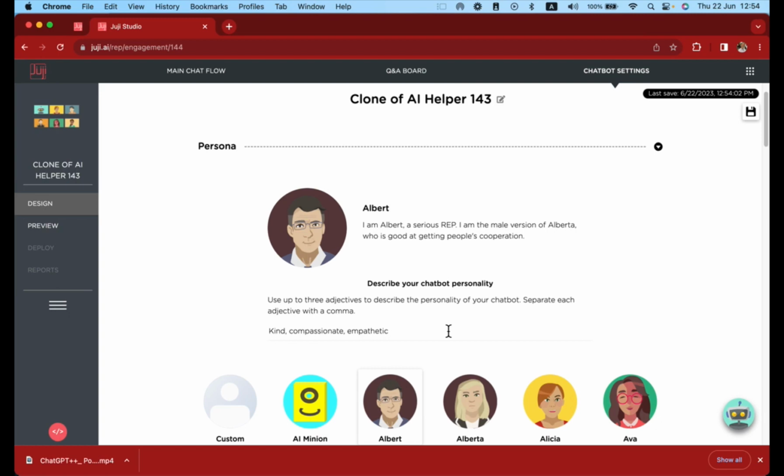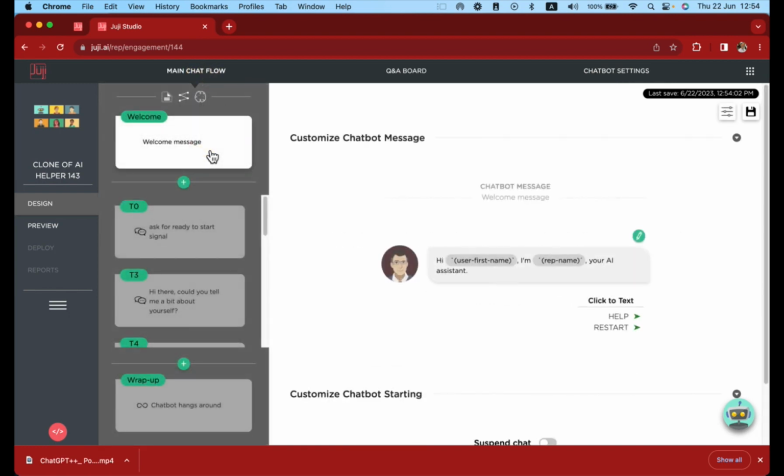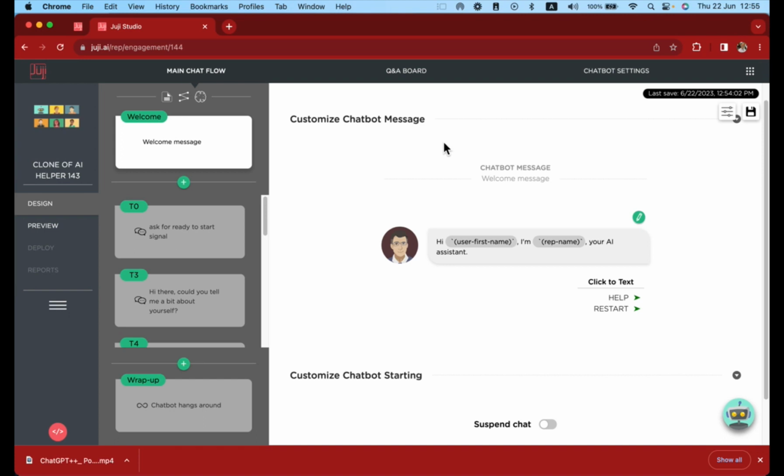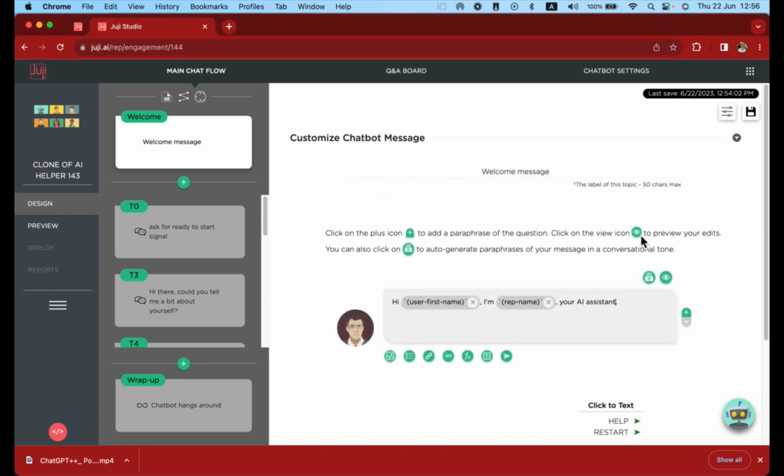Head back into Design and Main Chat Flow. Click on the welcome message. You will notice that the dialog for the welcome topic card is very generic and lacks personality. Click to edit your chatbot message. Now click Auto-Generate Paraphrases.